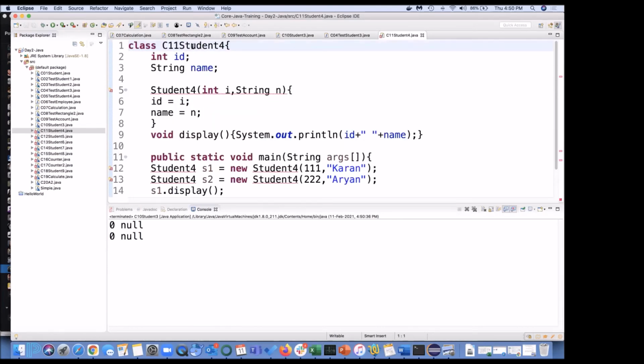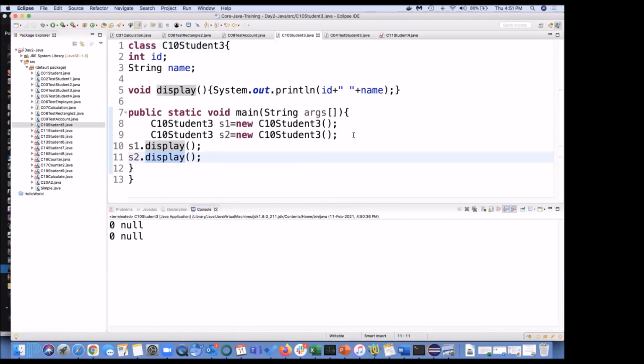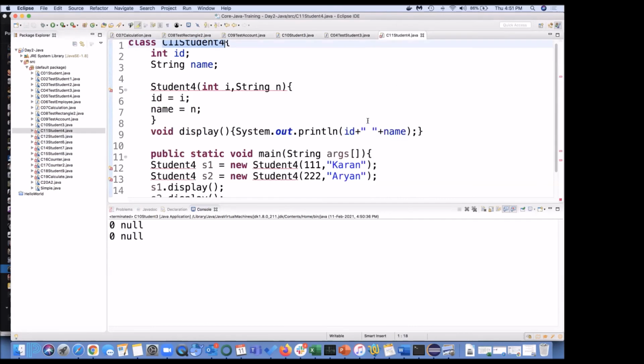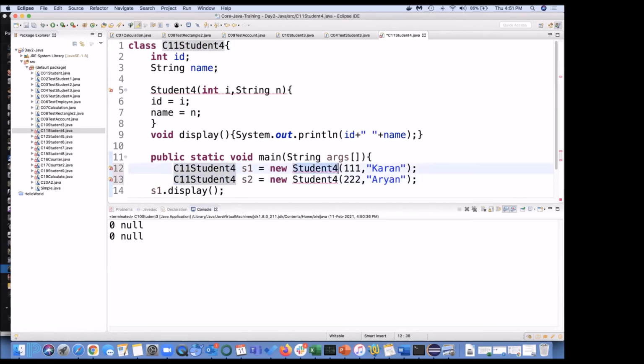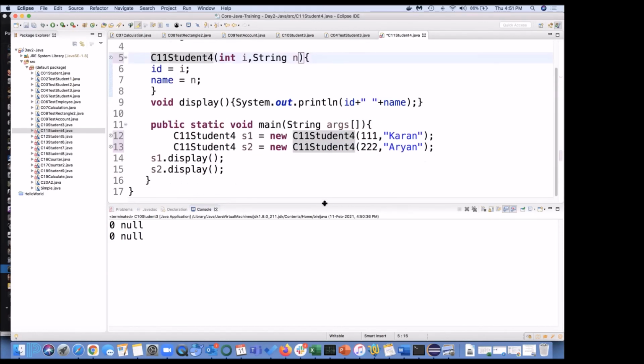Okay, again, I need to change this thing. Yes, and this is the example of constructor. How come? Let me resolve the error. Type student 4, student 4, student 4, and now this. Now let's understand this. This is something new.